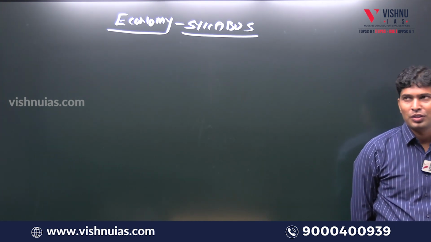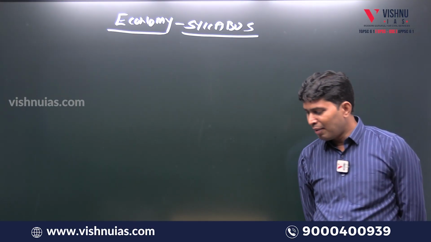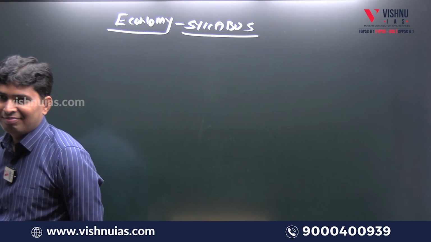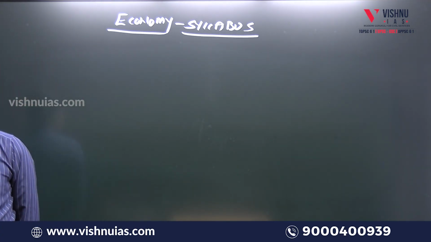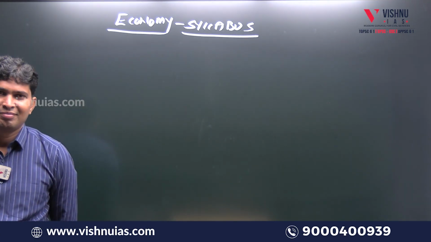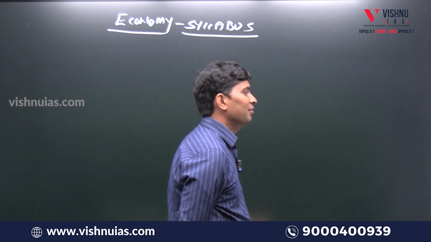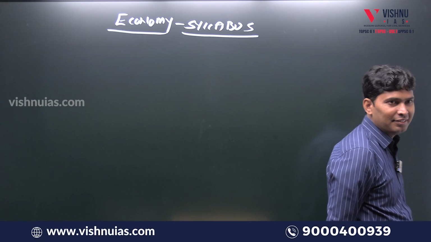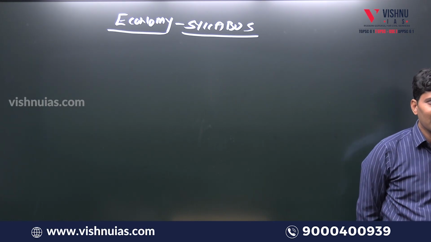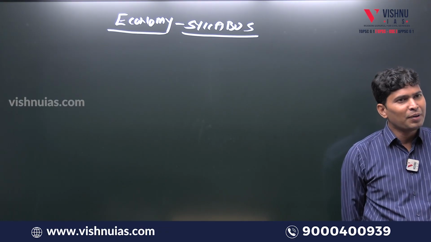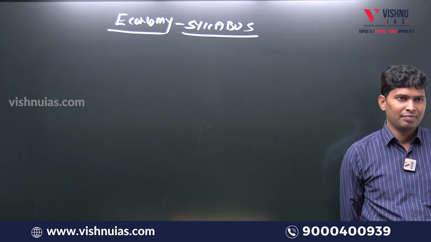Okay, let me ask the question in reverse. In your family, how many are working? 1 or 2? How many are dependent in the family? Okay, so resources are limited, needs are unlimited. Can we say that for everybody? How much time is available? 24 hours. How we use the 24 hours, depending upon that, our future will be decided.